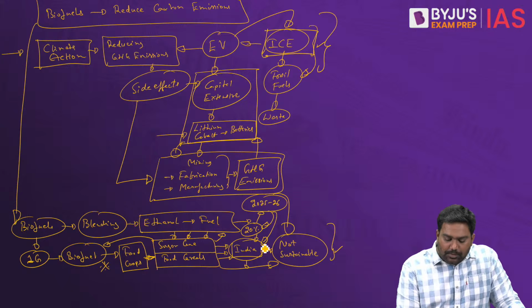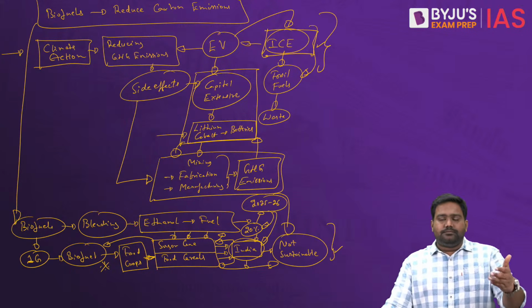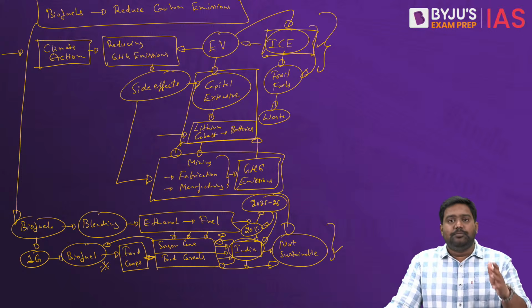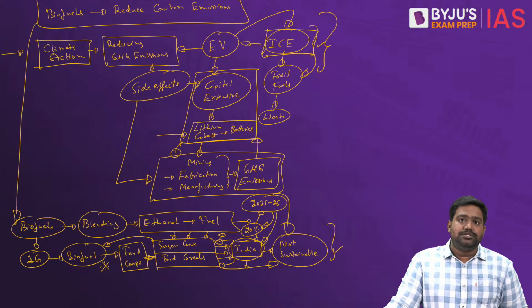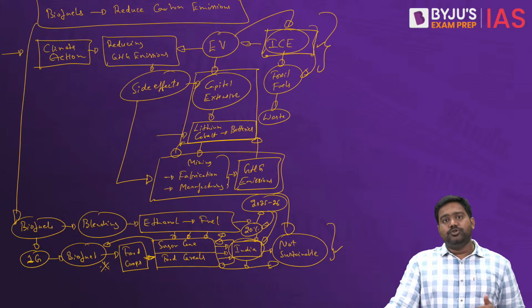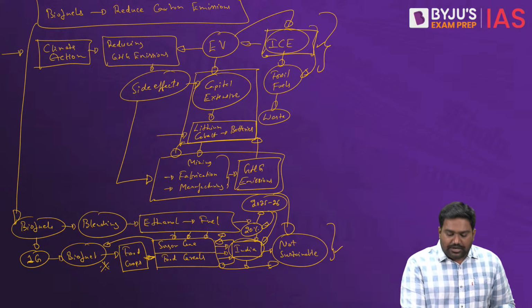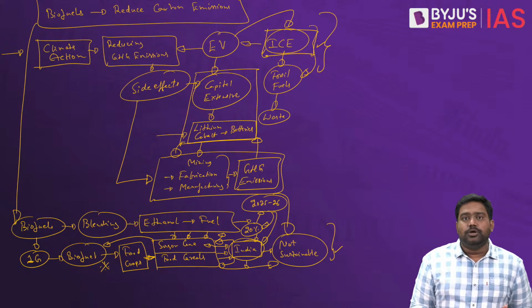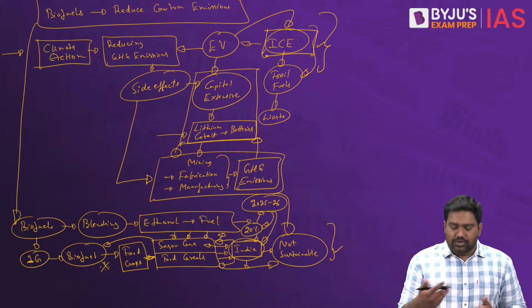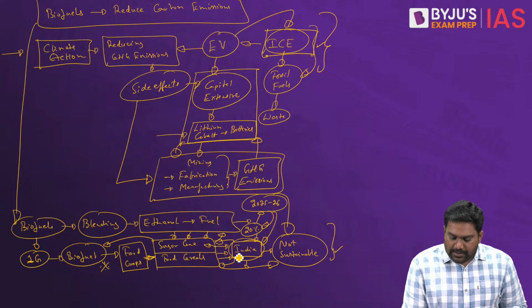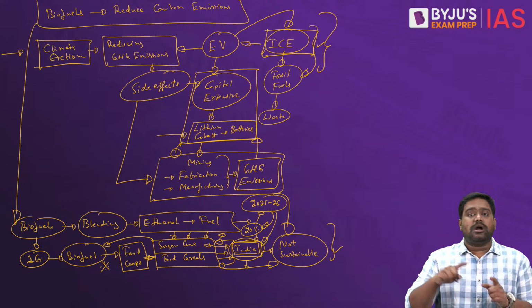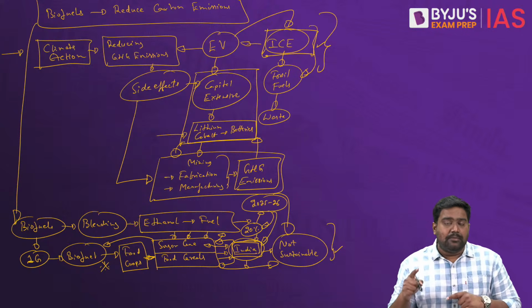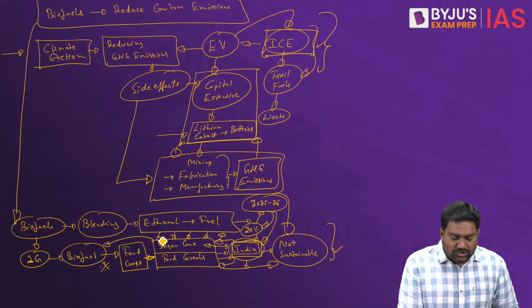India also has a favorable policy towards sugar cultivation, right? We have remunerative prices, fair and remunerative price, which is announced for sugar crops. India is one of the world's largest producer of sugarcane and sugar. So we are driving more and more farmers. We are incentivizing them actually to cultivate more sugarcane. Yes, it is good for exports. It is good for food security as well. But you're not taking into account the environmental aspect, the environmental damage that's going to happen because these crops are extremely water intensive.